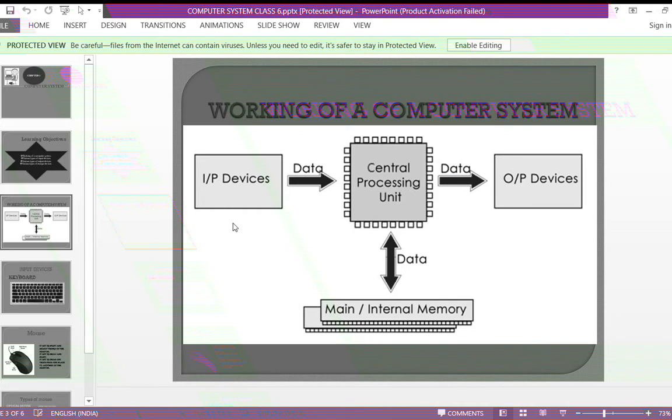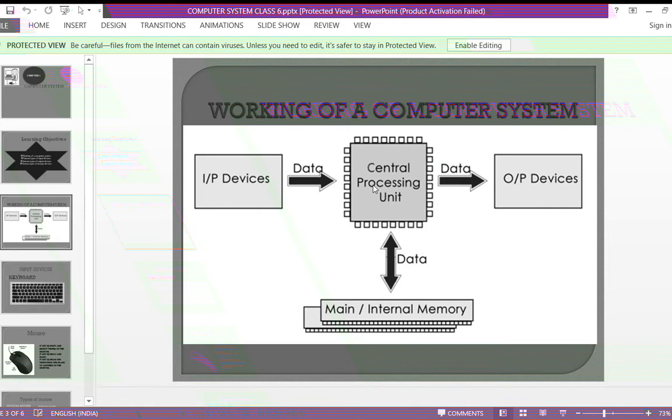Same as that, computer works the same way as in the example. If the math teacher is giving you the problem, she is giving the input to you. You are processing that, that is your processing, and finally you got the answer, that is your output. So in the same way the computer works. Input devices send the data to the central processing unit.